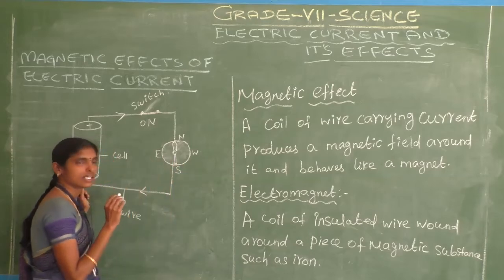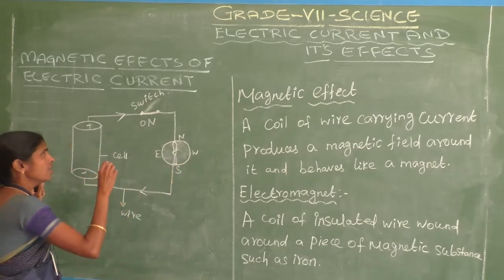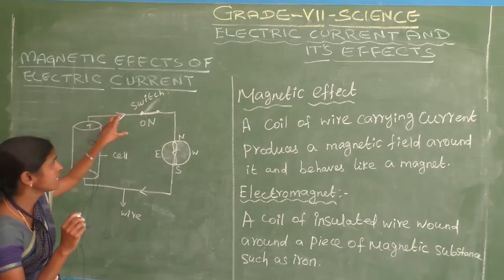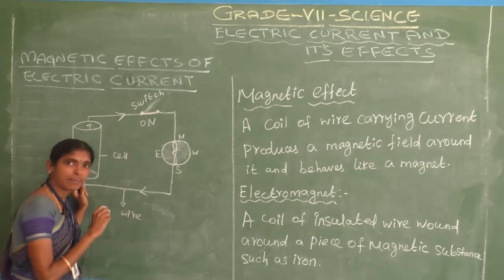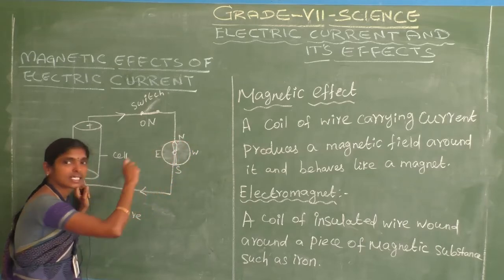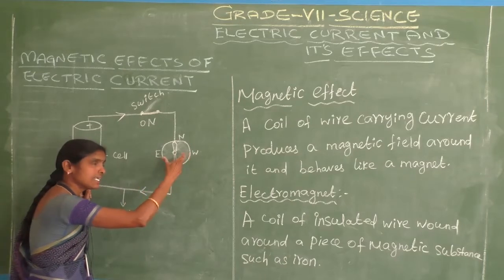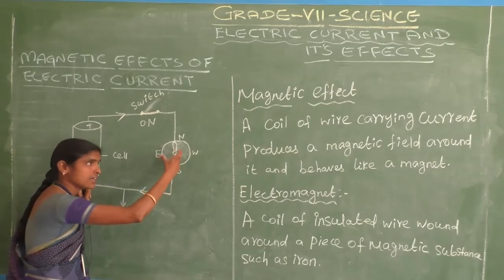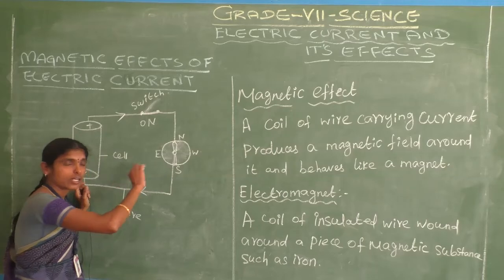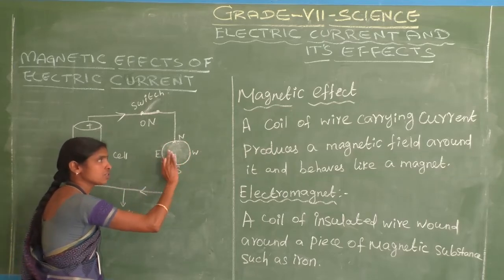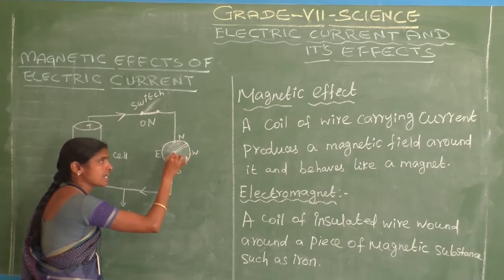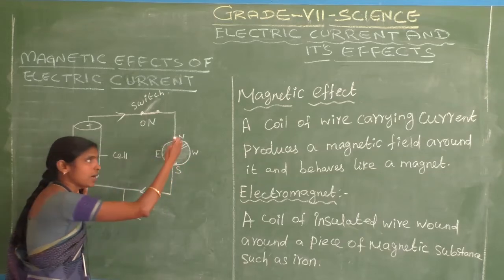This is the magnetic compass. See here, we apply the current in this circuit. What happened? We kept the magnetic needle near the electric circuit. The magnetic needle deflected from north position to south position. Deflection from north position to south position. See here, the magnetic needle deflected in another direction, from north to south position.